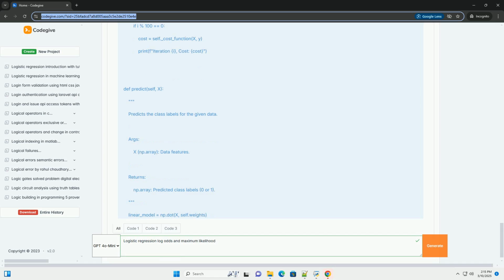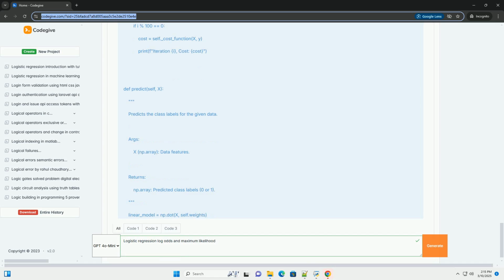Maximum likelihood estimation, MLE. The goal of logistic regression is to find the optimal values for the coefficients β0, β1, β2 that best fit the data. Maximum likelihood estimation, MLE, is the method used to estimate these coefficients. The idea behind MLE.